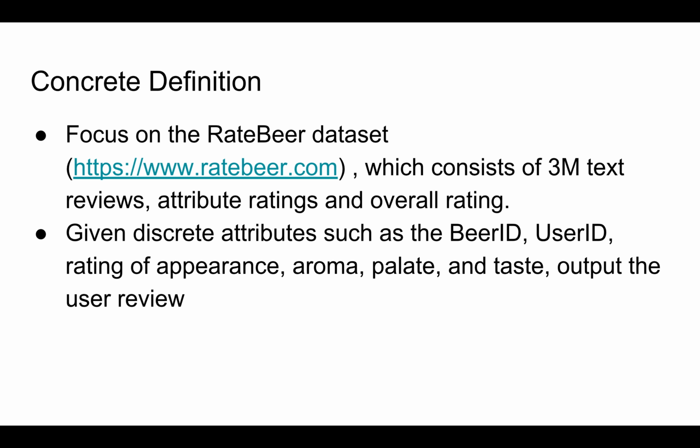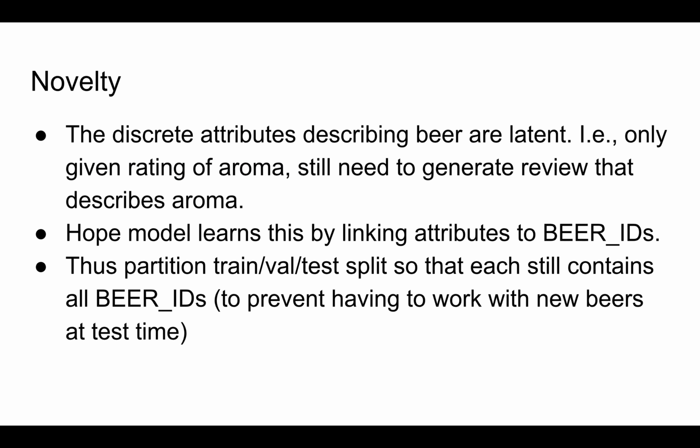So we used the RateBeer dataset, which consisted of 3 million text reviews, attribute ratings, and overall ratings of beers. So concretely, given discrete attributes such as beer ID, user ID, and certain numerical ratings of appearance, aroma, palate, and taste of beers, can we output a user review?